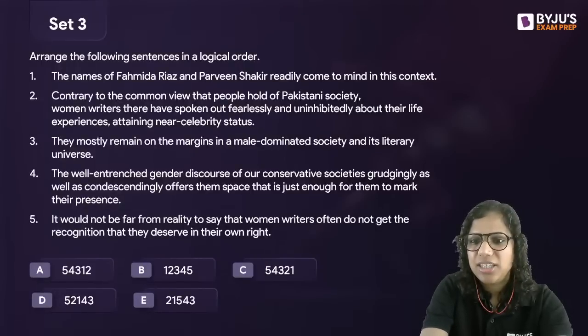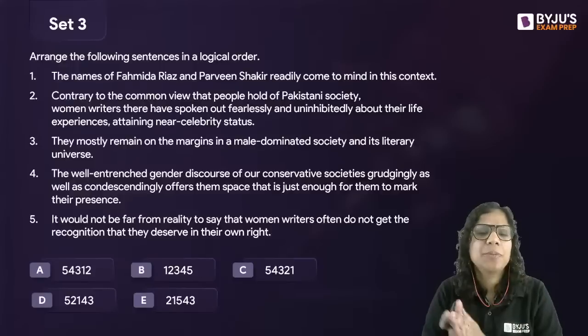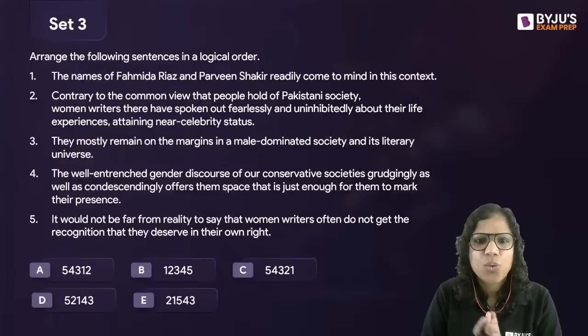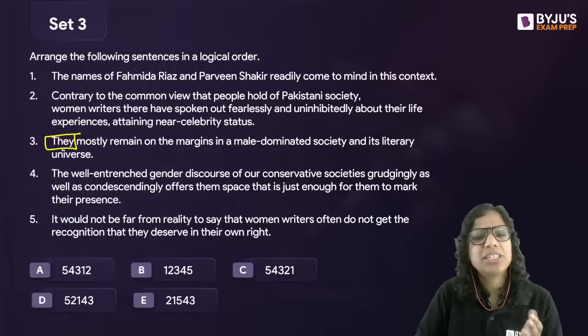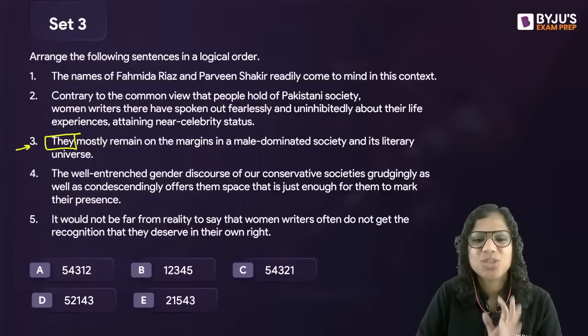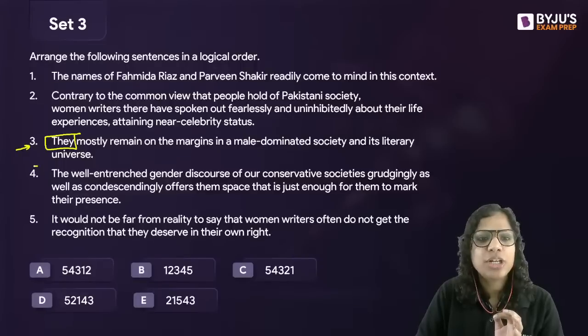Okay. B, E, C, D, all right. But I've got a lot of E's and a lot of B's too. Okay, let's have a look. They mostly remain, all right. Then it would not be fast. So basically here I get just this one clue that 3 is not the opening sentence, and that doesn't really help me a lot. Then I also know that 4 is not the opening sentence. So I'll read 1, 2 and 5 first.